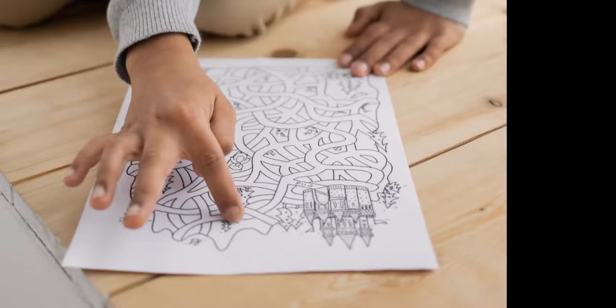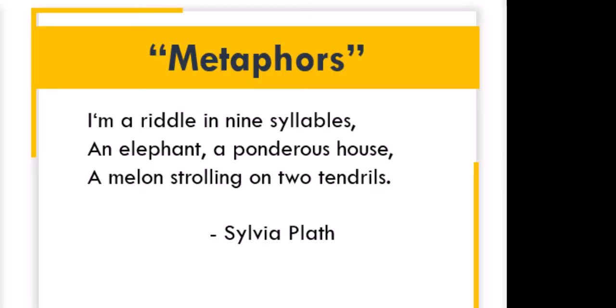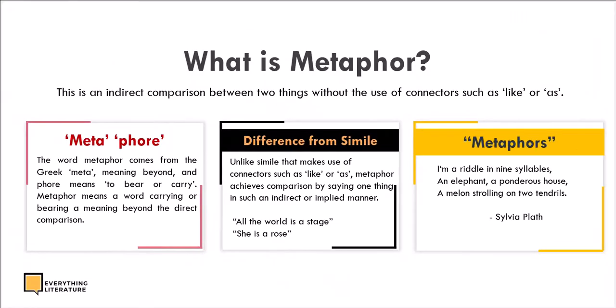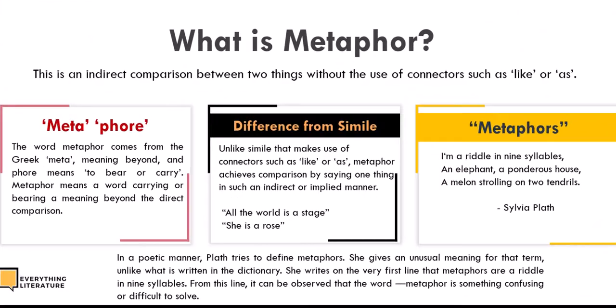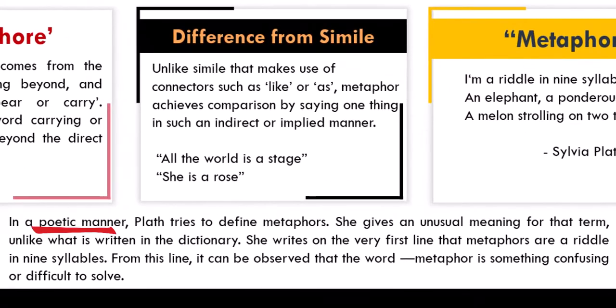I am a riddle in nine syllables, an elephant, a Pandora's house, a melon strolling on two ends. In a poetic manner, Plath tries to define metaphor. She gives an unusual meaning for the term, unlike what is written in a dictionary. She writes on the very first line that metaphors are a riddle in nine syllables. From this line, it can be observed that metaphor is something confusing or difficult to solve, whereas metaphors are not really difficult, so to say.